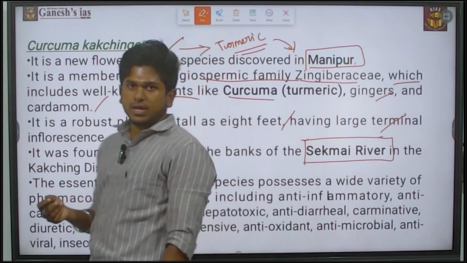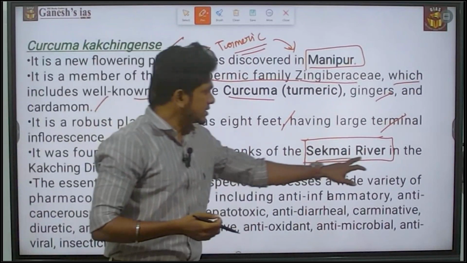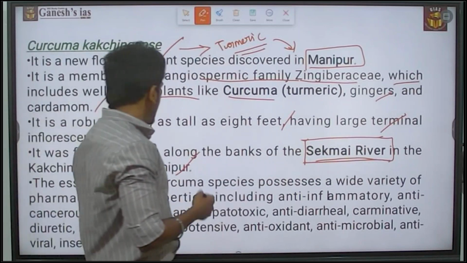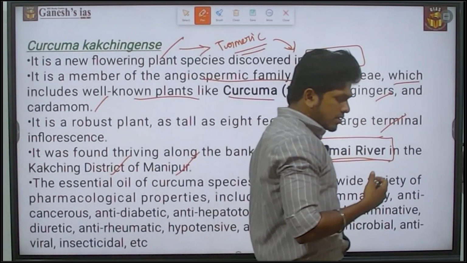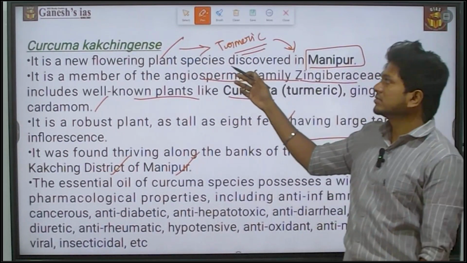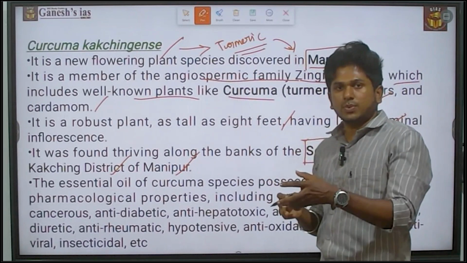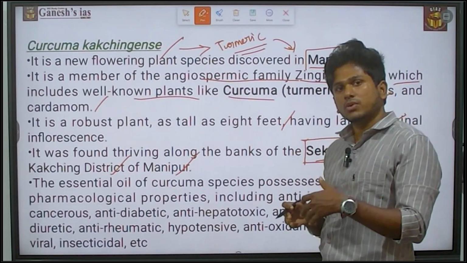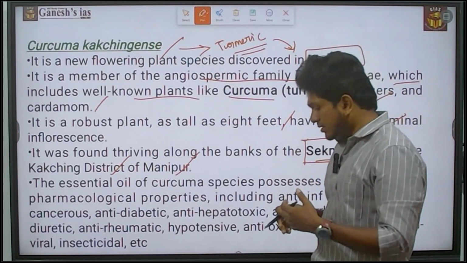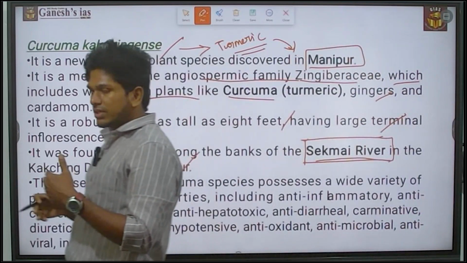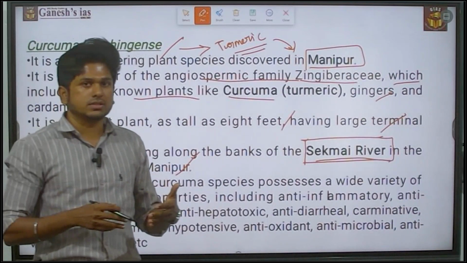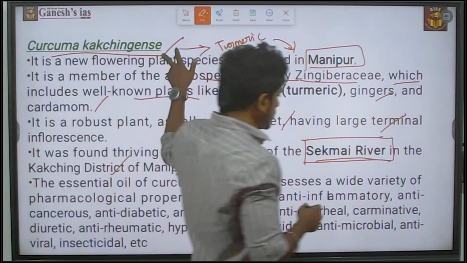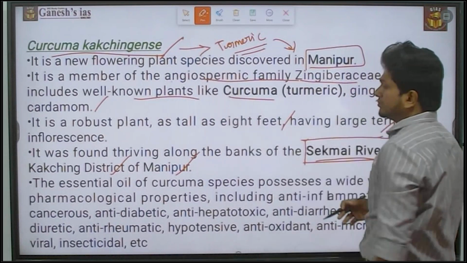So they may simply ask a question like, the river Sekmai can be seen in which state? That is also a possible question they may ask. Or else they may simply ask a question like, Curcuma kachingensis, the new plant species discovered in which state? So they can go for a question like that also, because earlier they made a question in that pattern. So please note that there is a possibility of a question about this Curcuma.